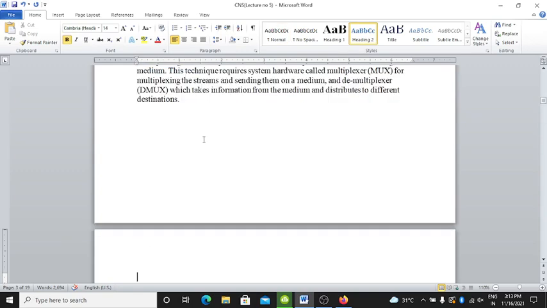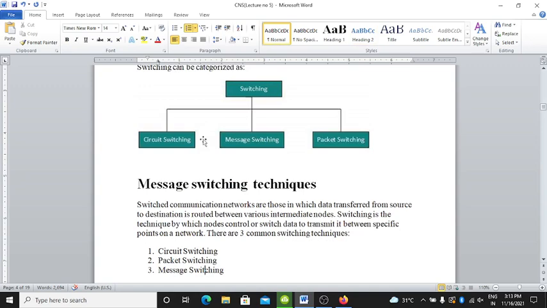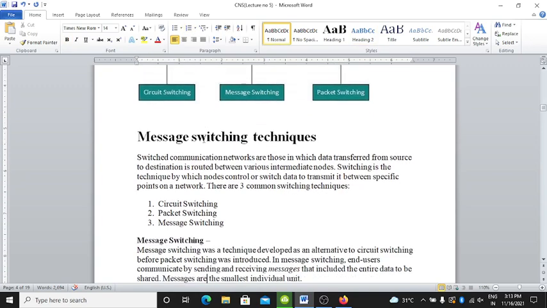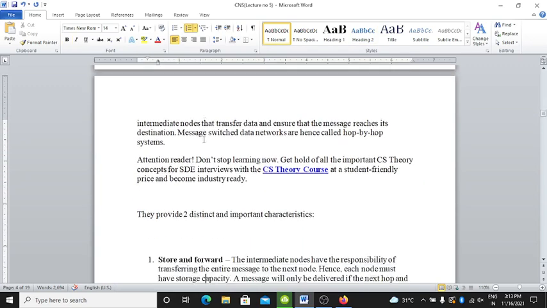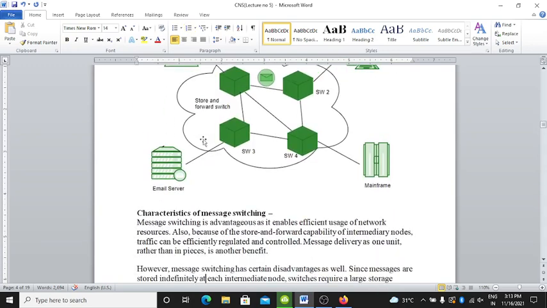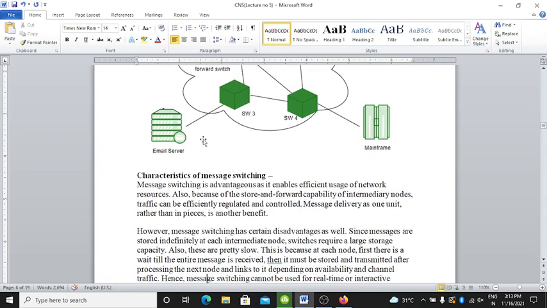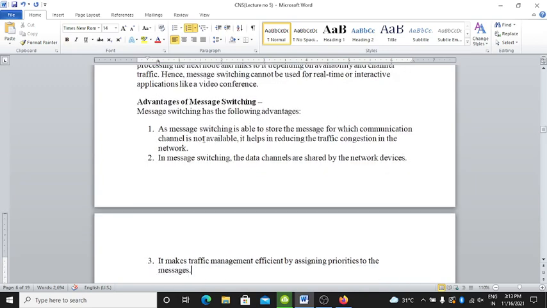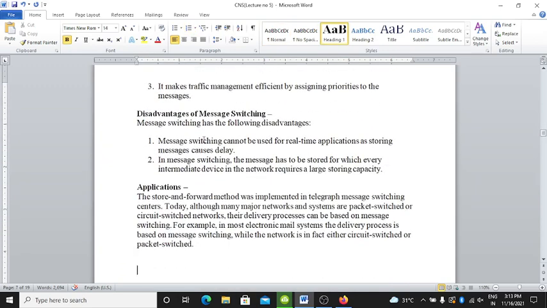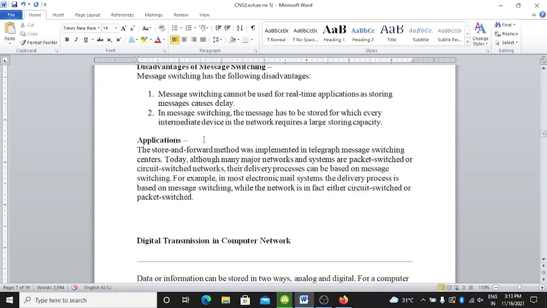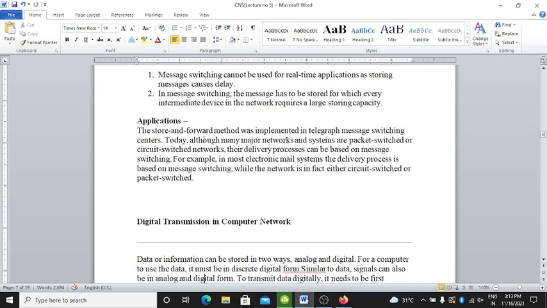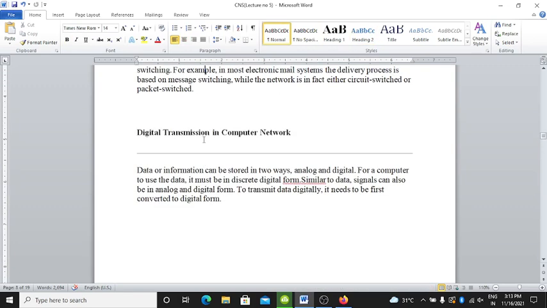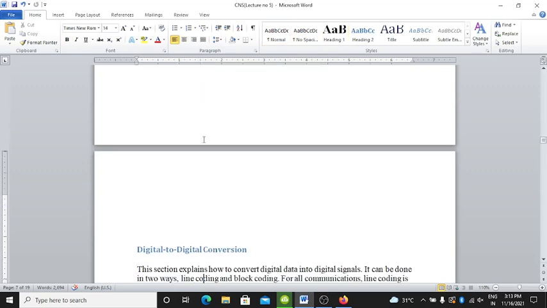After that, multiplexing is there. Switching, types of switching. In that, message switching we went through in detail. Characteristics of message switching we studied, advantages of message switching, disadvantages of message switching, applications of message switching, right? Again, the digital transmission in computer network we have studied.